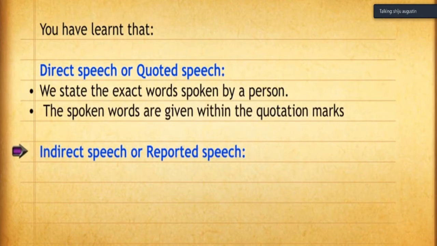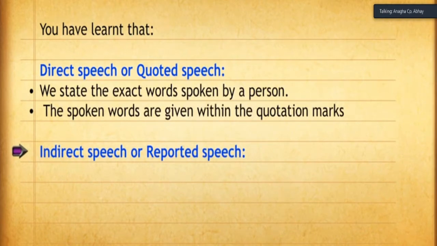Did you write indirect speech? That means the first point about direct speech is we state the exact words spoken by the person. That's why it is given in the inverted commas, that means as quotation. The second point of direct speech is the spoken words are given within the quotation marks. Okay. Did you write down?